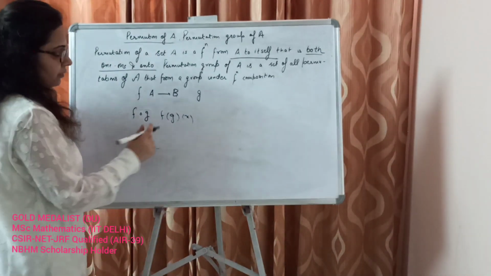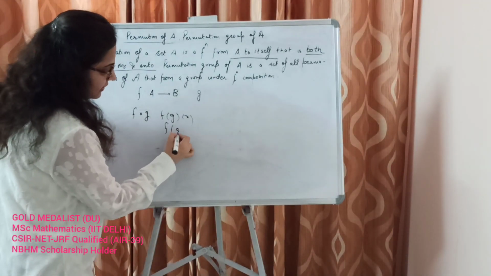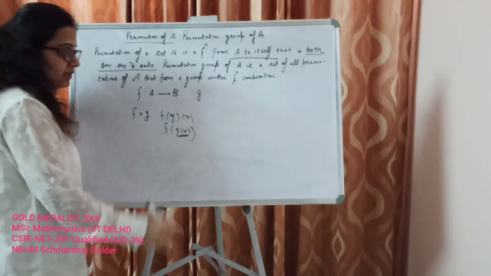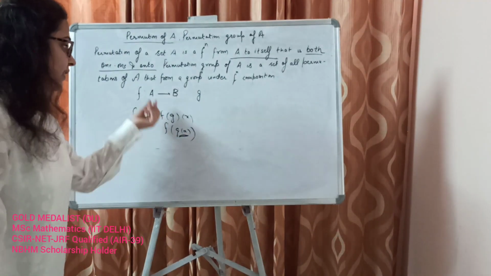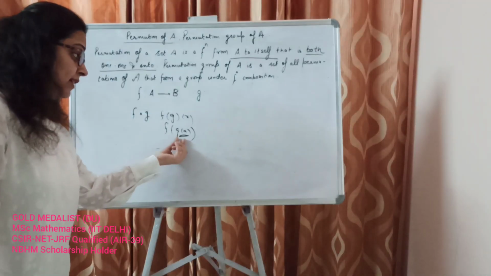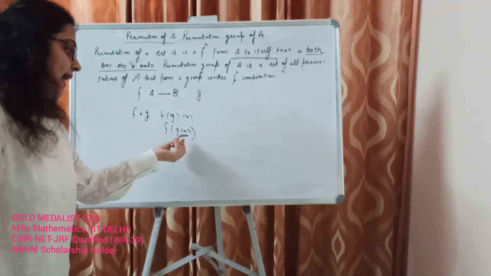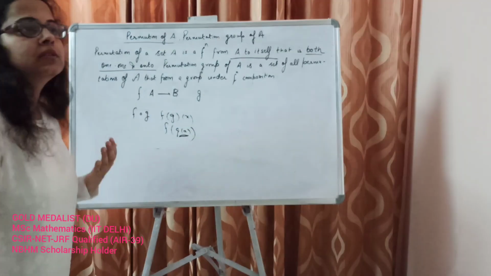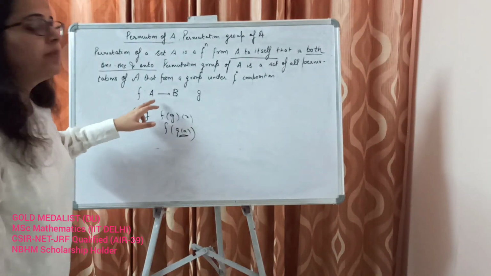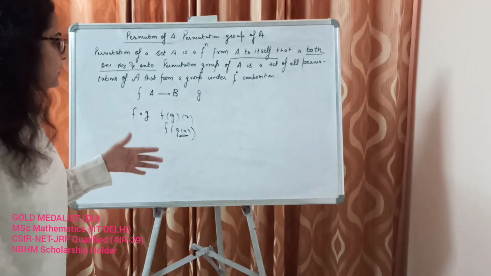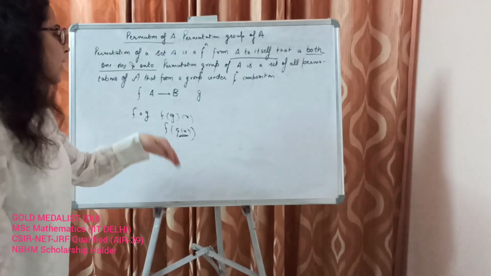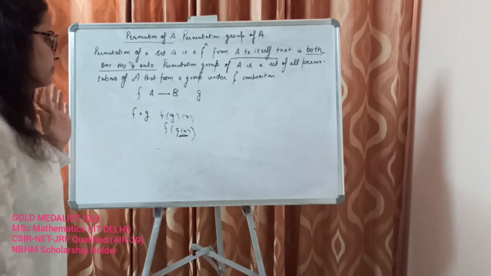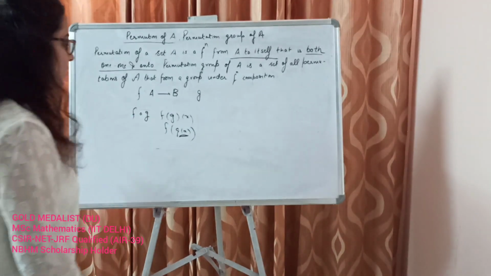So we can bring it inside f of g(x). Now what is the value of g(x)? f is defined from A to B. That means that the range of g has to be inside A. It has to be a subset of A. Whether it is a proper subset or not, that depends. But the range of g has to be a proper or improper subset of A. It has to be a subset of A, right?